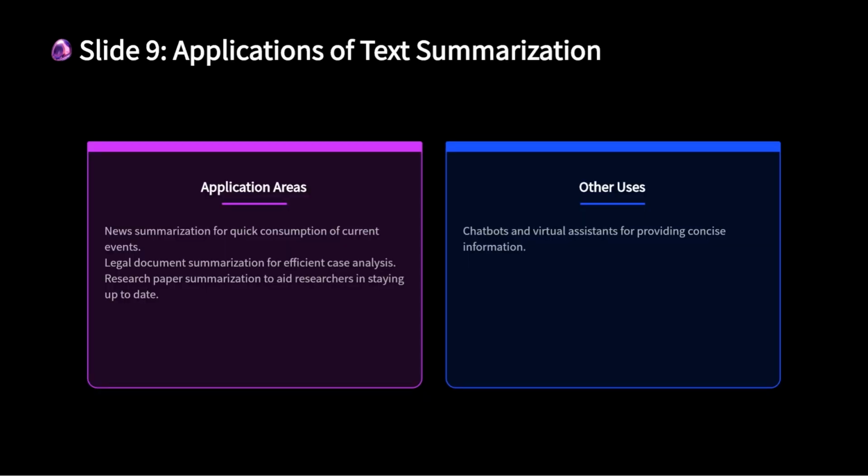Text summarization has a wide range of applications across various domains. News summarization. Summarizing news articles enables users to quickly grasp the key points of an event without reading through long reports. Legal document summarization. Summarizing legal texts helps lawyers and researchers quickly understand case details, laws, and rulings.